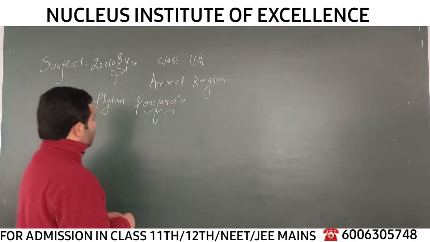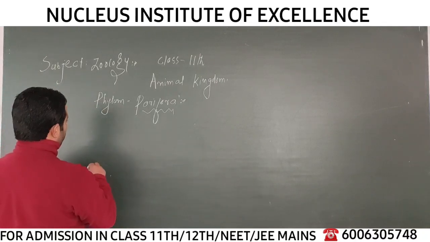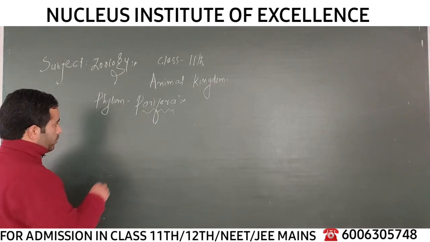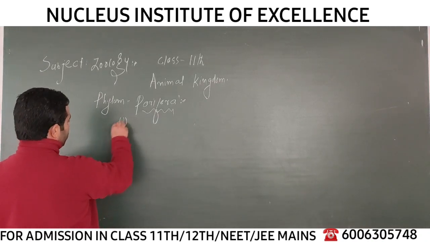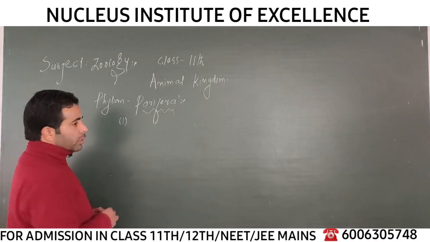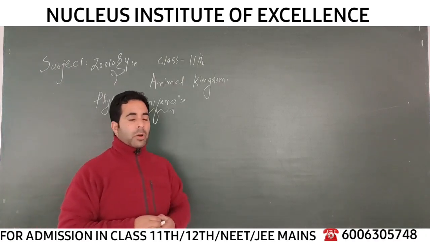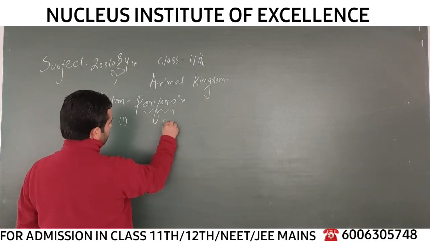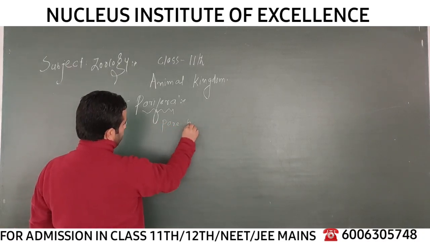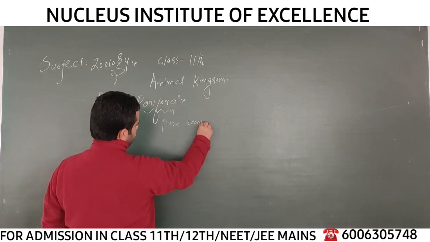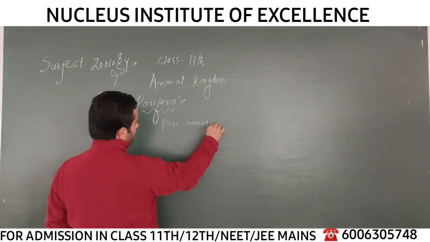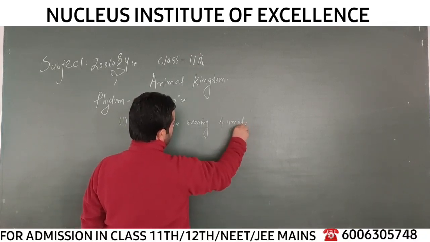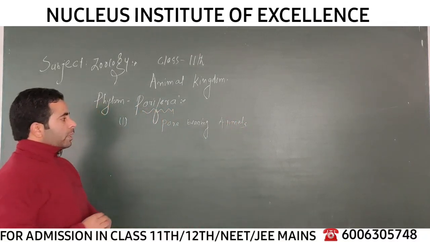Let's start. So general characters of phylum Porifera. What are the various general characters of the phylum Porifera? Now first of all, you will remember that the animals which belong to this phylum Porifera are called pore-bearing animals.